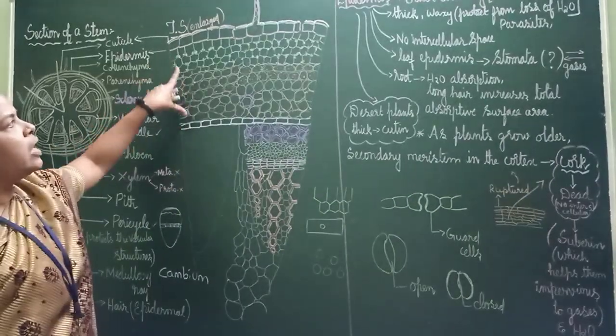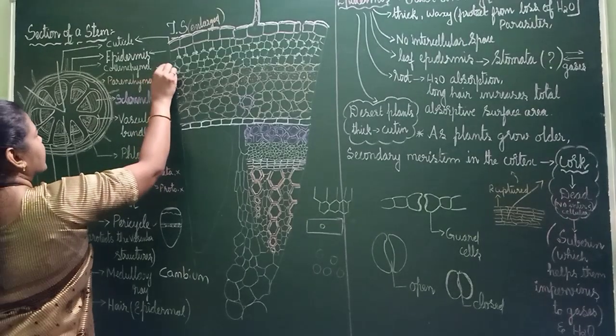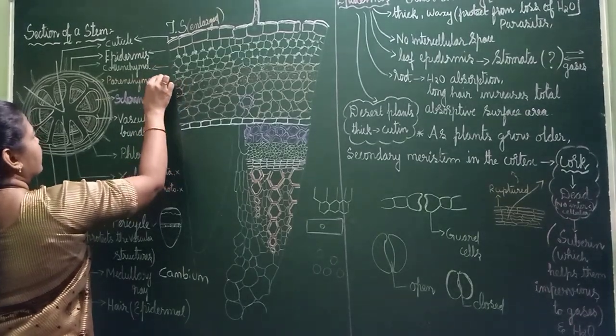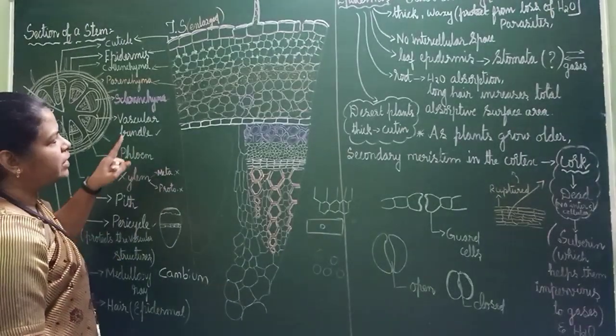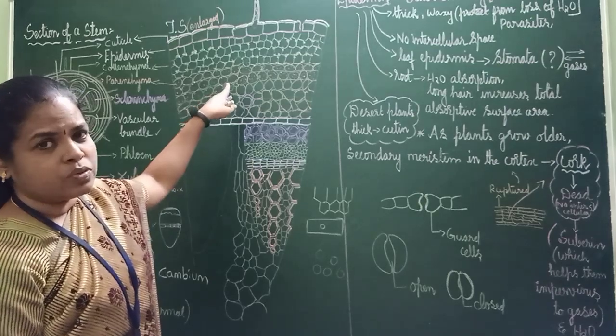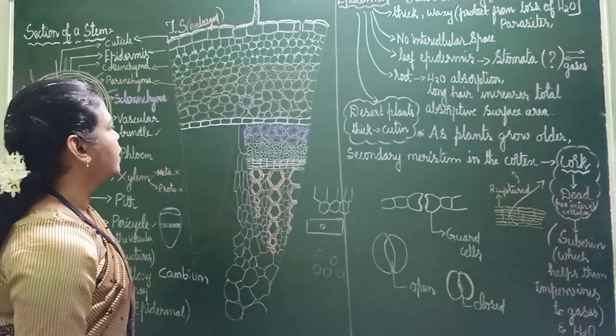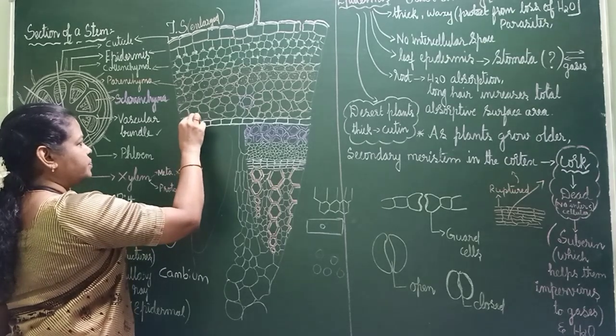This is called the cortex region. So this is collenchyma. This is parenchyma. Parenchyma we have already completed. If chlorophyll is there, that is called what? Chlorenchyma.